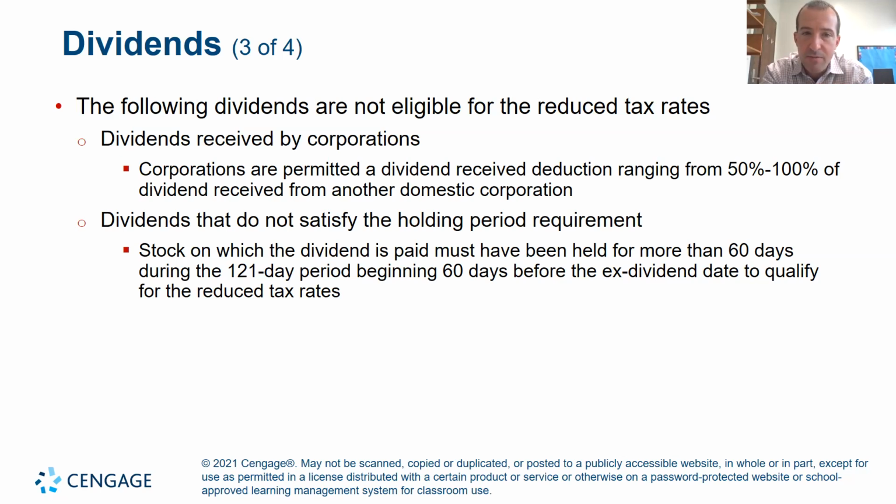This is called the dividend received deduction, used by corporations and only corporations. So corporations are allowed to deduct potentially 50 to 100% of the income they receive from dividends of stocks that they own in other companies. Stocks that are not held for a long period of time are different. If a dividend is paid and the stock is not held for a certain period of time, then that dividend might not qualify for the reduced rates, which is that capital gains rate of 0, 15, or 20%.